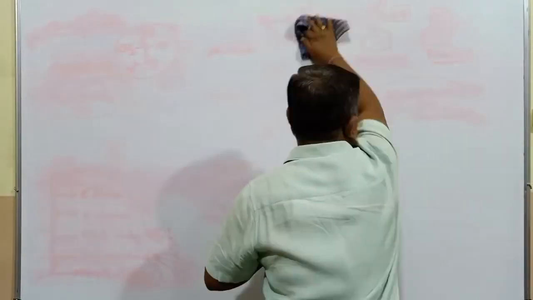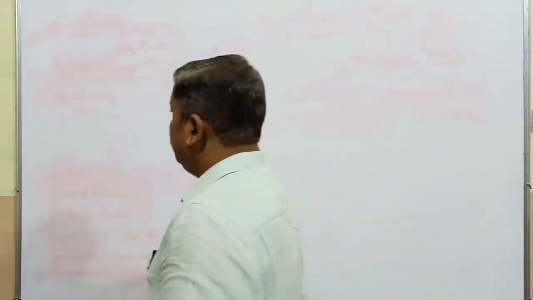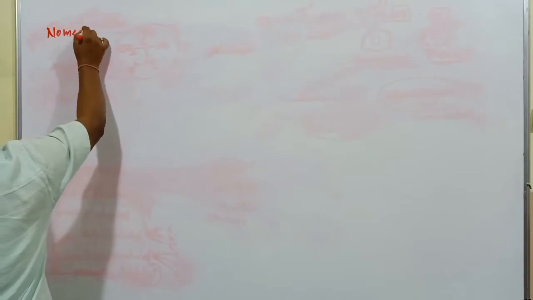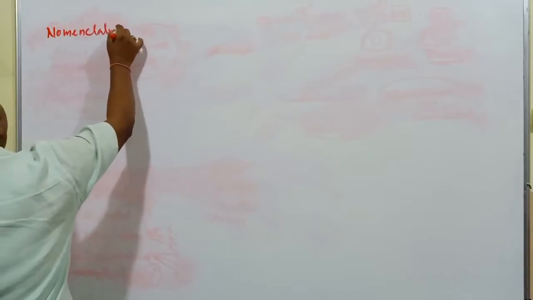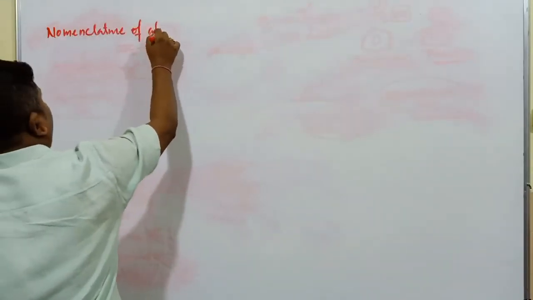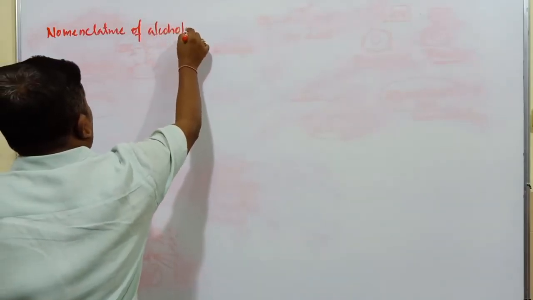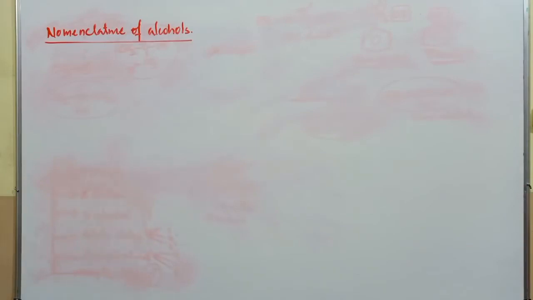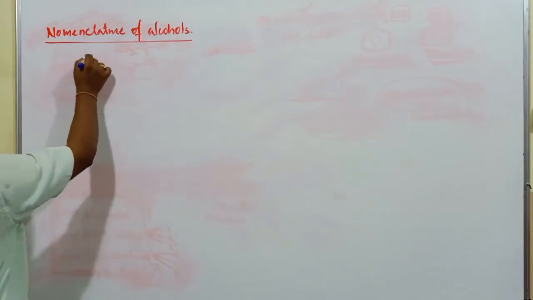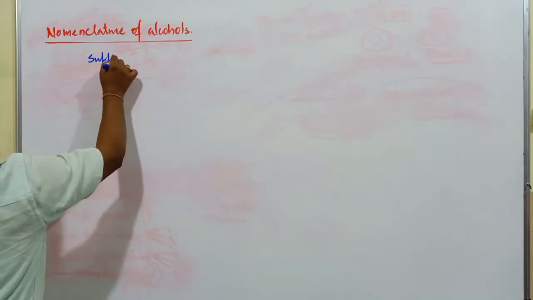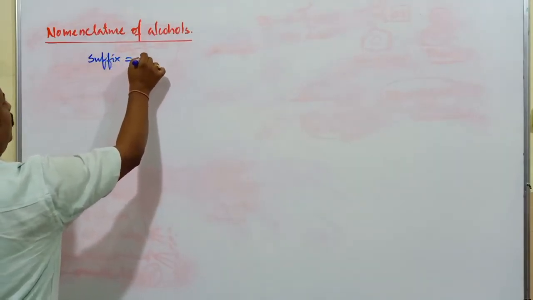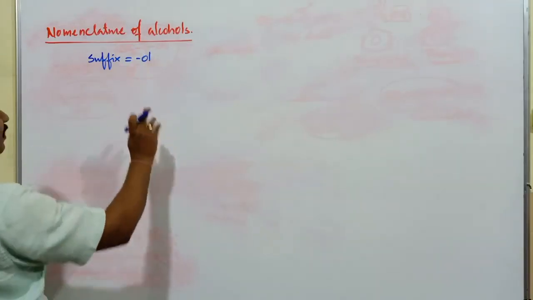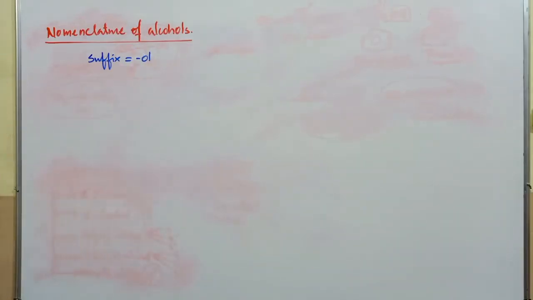After the process of classification of these compounds, next one, nomenclature of alcohols. How to write the IUPAC name of alcoholic compounds. As I mentioned, the suffix of alcoholic compounds is going to be OL. Wherever an OH group is present, those compounds have the suffix OL.